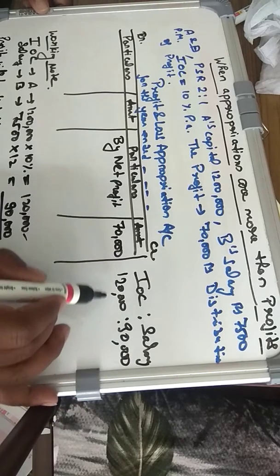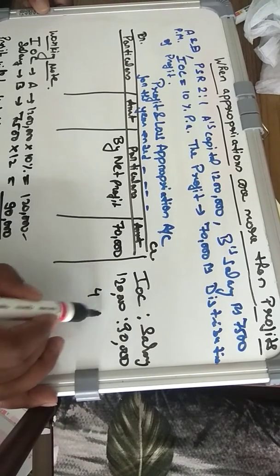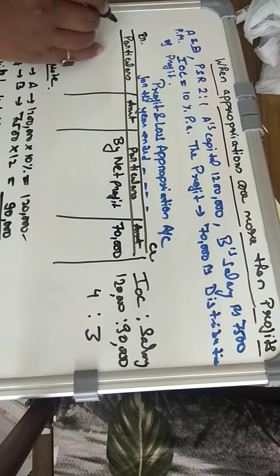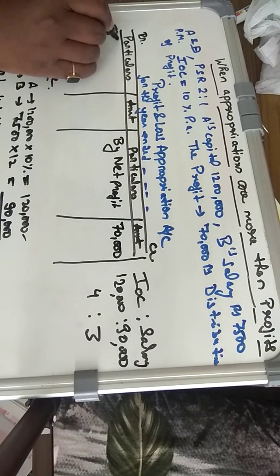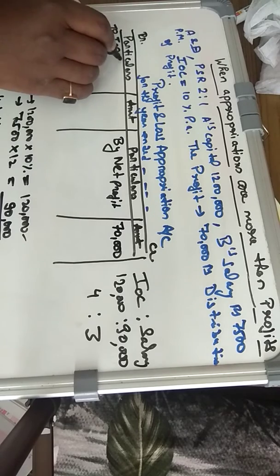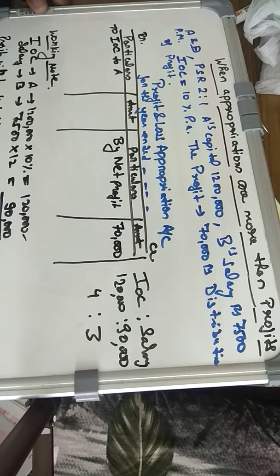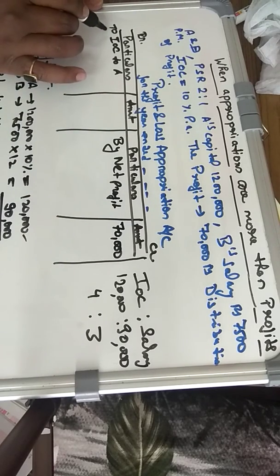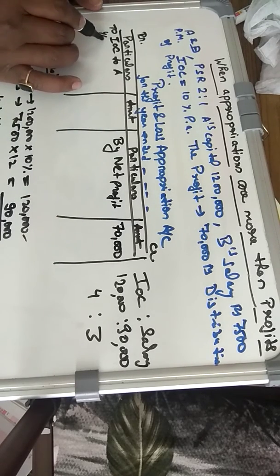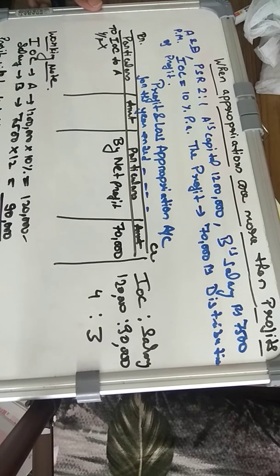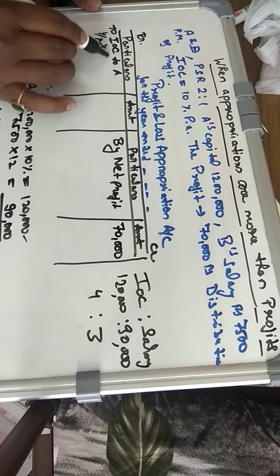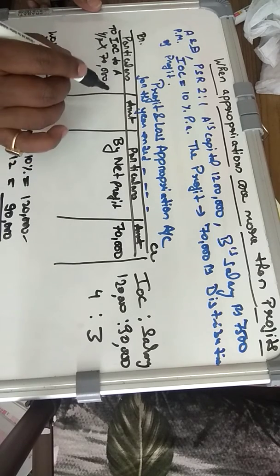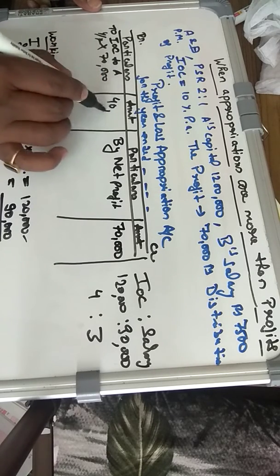So the ratio comes out to be 4:3. So if you give IOC to A, total is 4 plus 3, it's 7. So out of 7, 4/7 of 70,000 you are going to provide to A, and that will be 40,000 rupees.